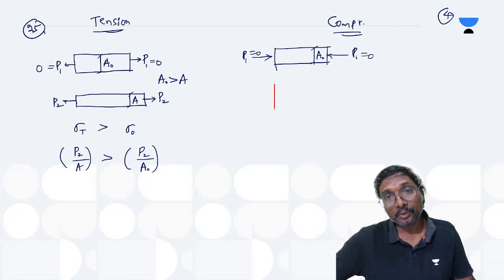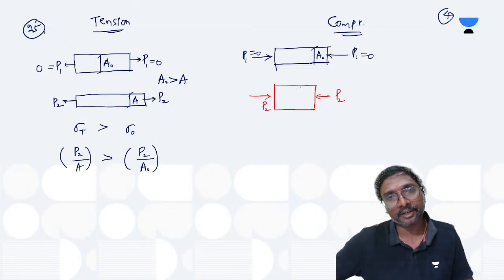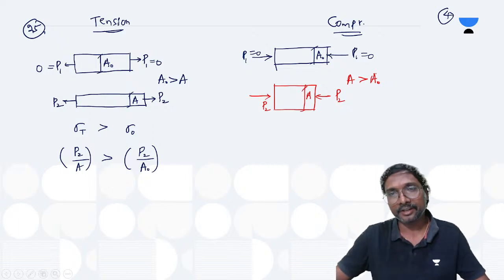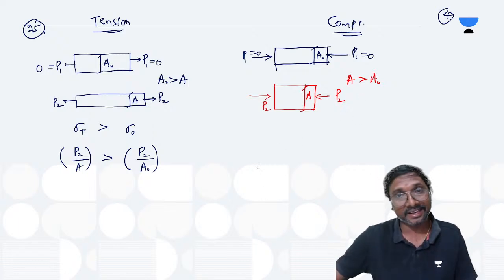So here what happens is that the length decreases. In case of compression, the length decreases, so automatically the cross-section area increases, according to Poisson's effect. If you consider this as A, which one is higher? A is higher than this A0, right? A is higher than A0 or not?